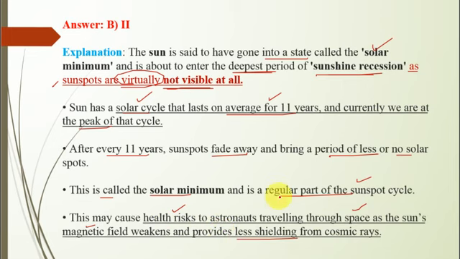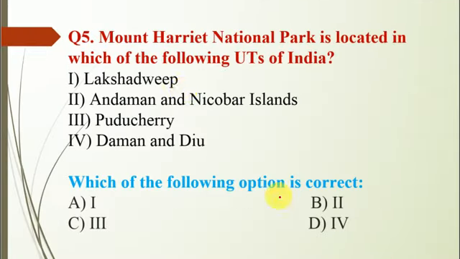Now question number 5: Mount Harriet National Park is located in which of the following UTs of India? So the correct option is B, that means Andaman and Nicobar Islands.